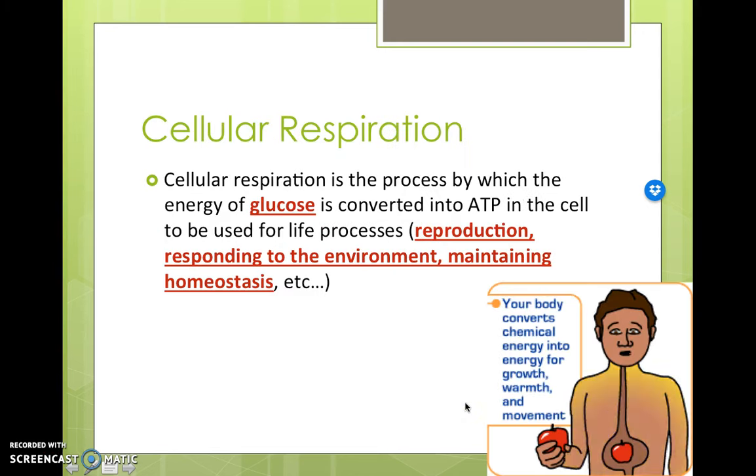The other process, cellular respiration, is a process by which the energy of glucose is converted into ATP. So now we're going to take that glucose, okay, that we made in photosynthesis or that we ate when we ate something, and we are going to convert it into ATP that the cell can actually use for life processes like reproduction, responding to its environment, and maintaining homeostasis. For humans specifically, it converts chemical energy into the ATP for growth, warmth, and movement.